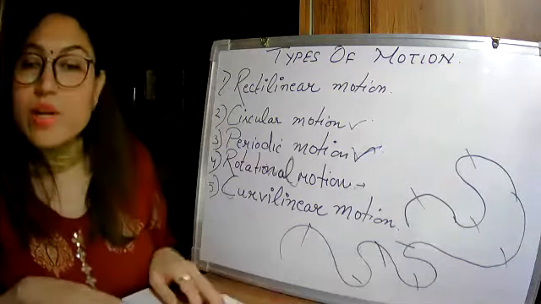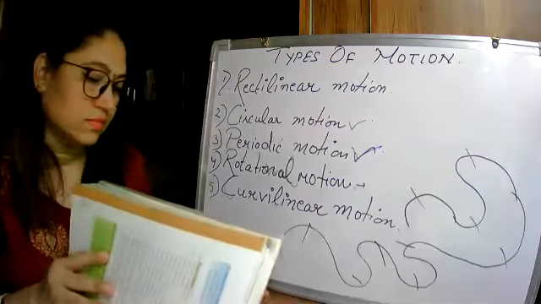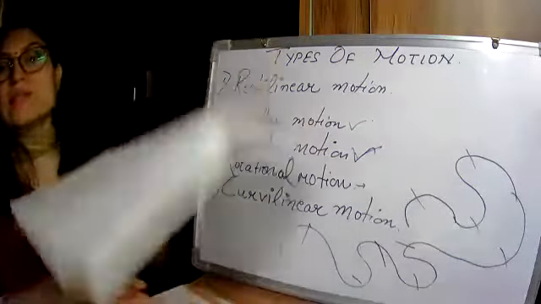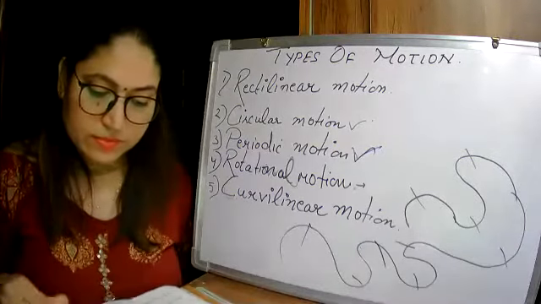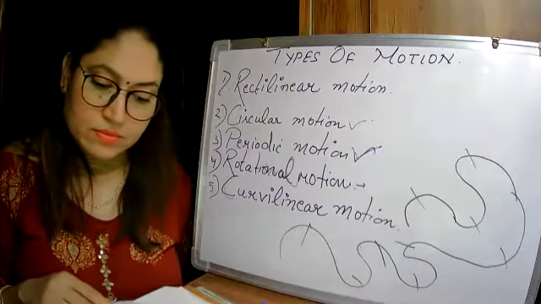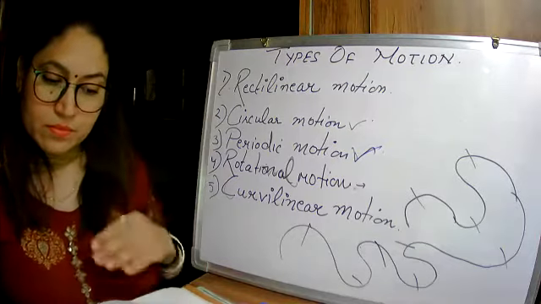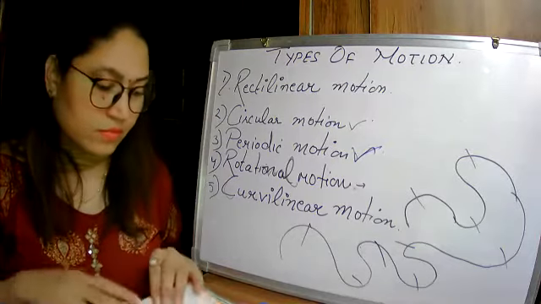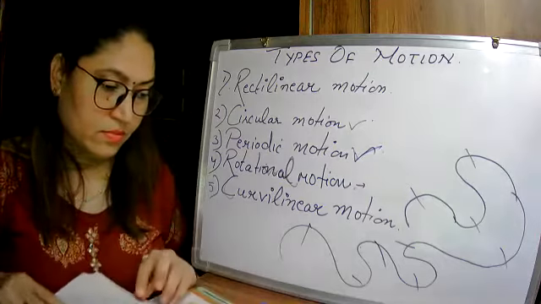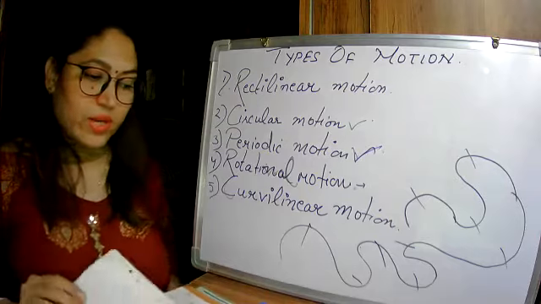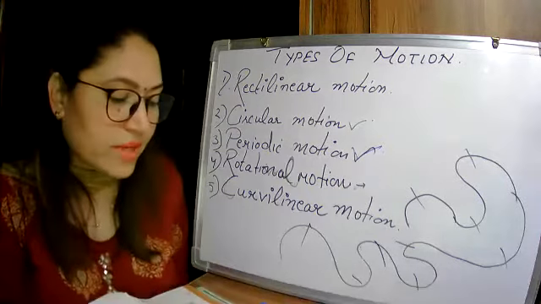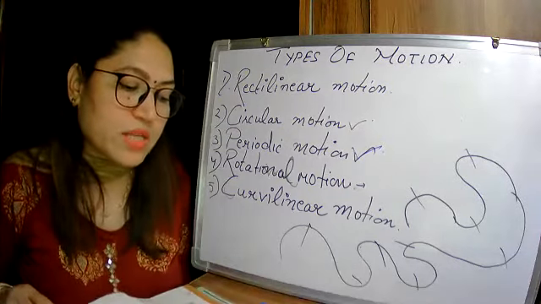Question number 1, who will read? Okay, Manpreet. Give two examples each of modes of transport used on land, water, and air. Ma'am, can I give the answer? Okay, give. Very simple question.